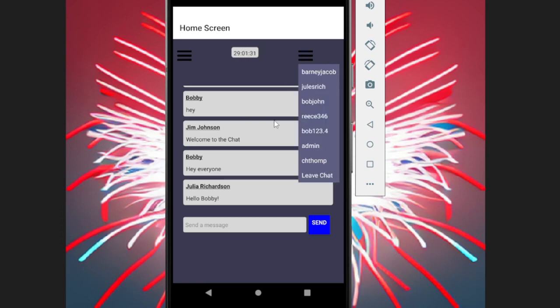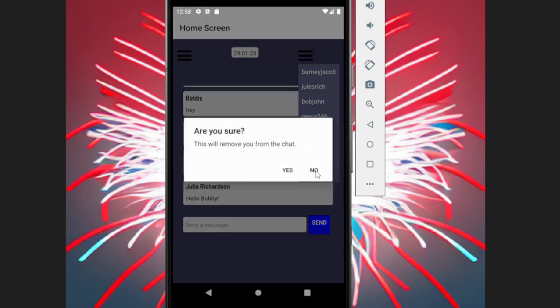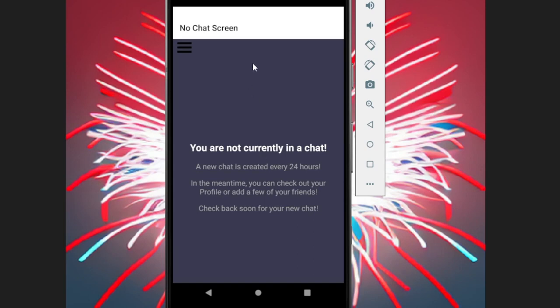Now, let's say that reporting is not enough for Bobby. He doesn't feel comfortable in this chat anymore. We do have a feature for Bobby to leave the chat. If he wants to leave the chat, he's asked, are you sure? Yes. He leaves the chat, and now he's no longer in this chat. There's no way to go back to that chat until the new chat is created.